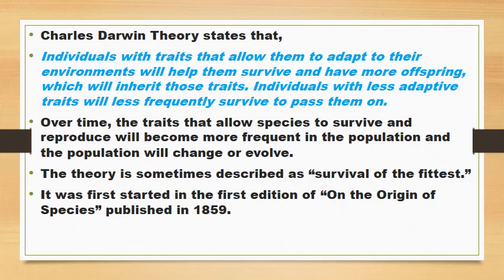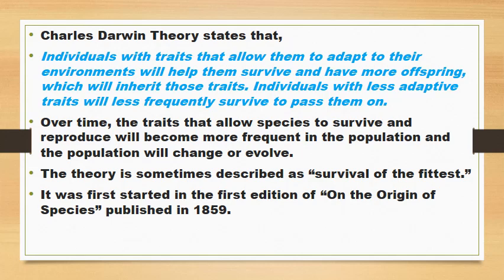Charles Darwin's theory states that individuals with traits that allow them to adapt to their environments will survive and have more offspring, which will inherit those traits. Individuals with less adaptive traits will less frequently survive to pass them on. Over time, the traits that allow species to survive and reproduce will become more frequent in the population, and the population will change or evolve. The theory is sometimes described as survival of the fittest.